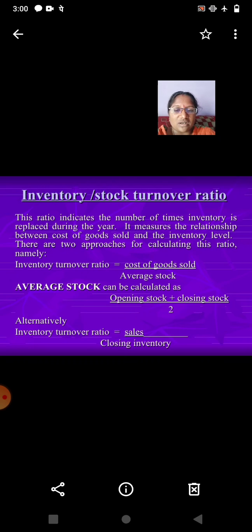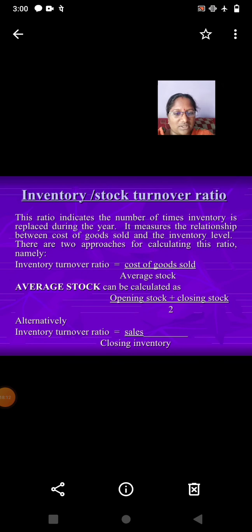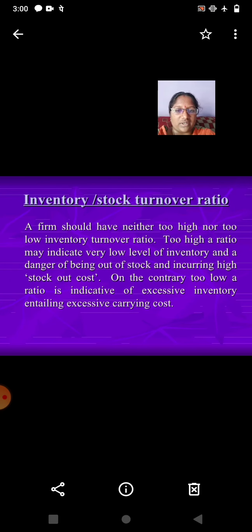Inventory stock turnover ratio is equal to cost of goods sold divided by average stock. Average stock can be calculated as opening stock plus closing stock divided by 2. Alternatively, inventory turnover ratio is equal to sales divided by closing inventory.